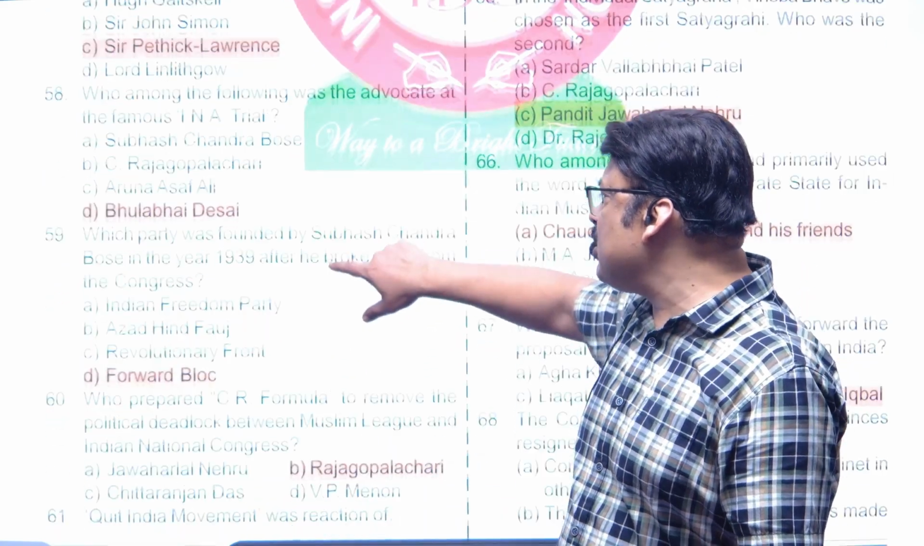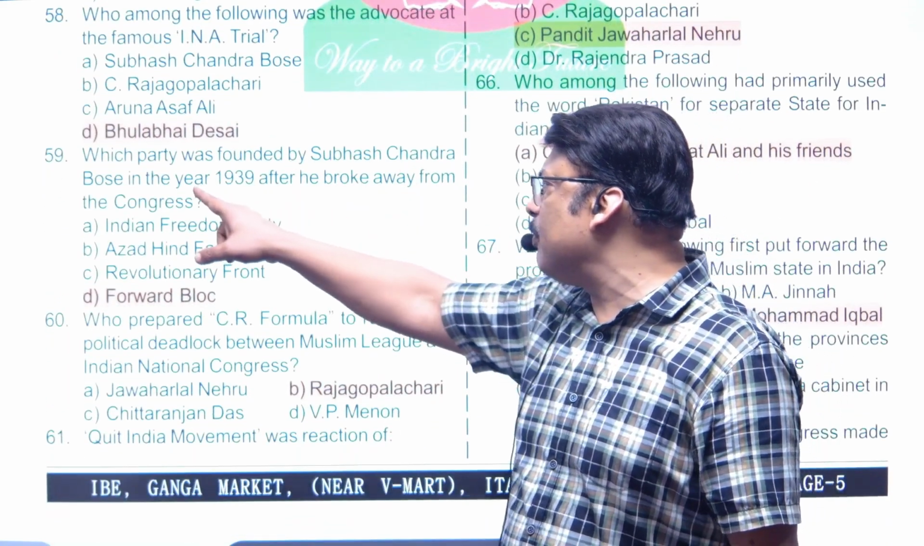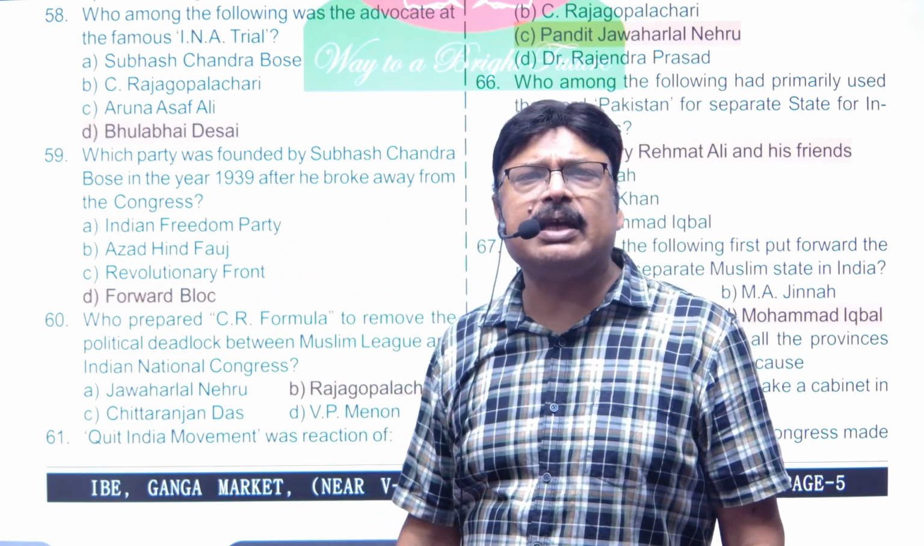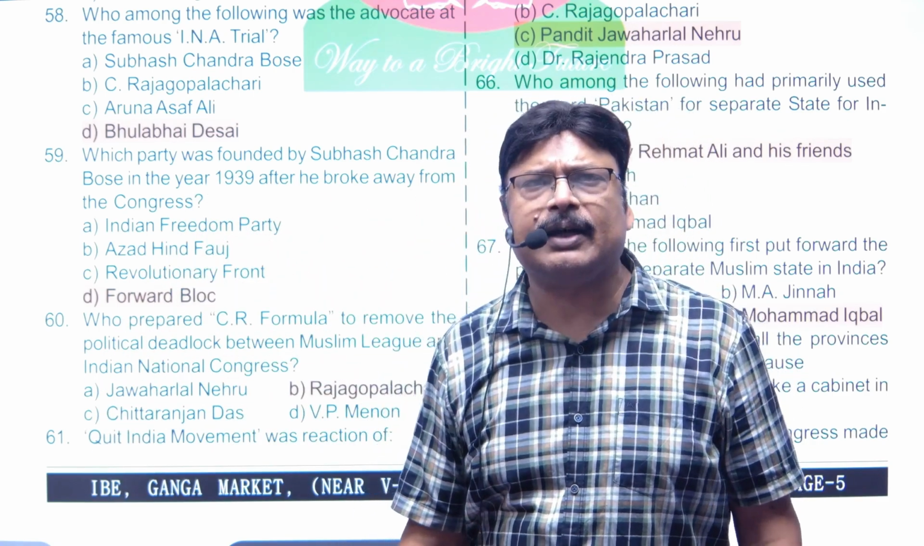Next one is, which party was founded by Subhash Chandra Bose in 1939 after he broke away from the Congress? The answer is Forward Bloc, that too in Calcutta, right?